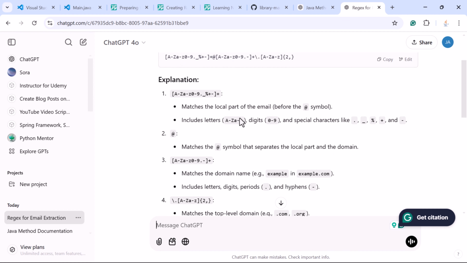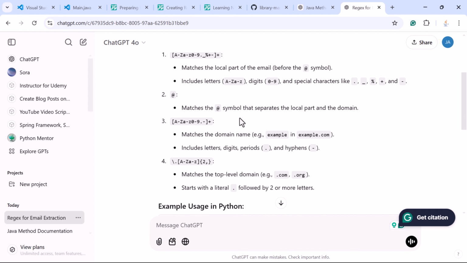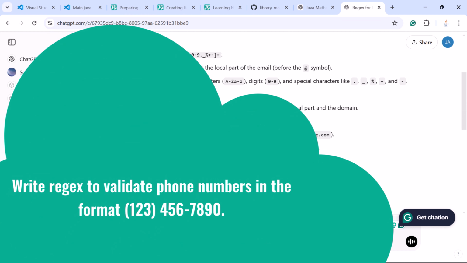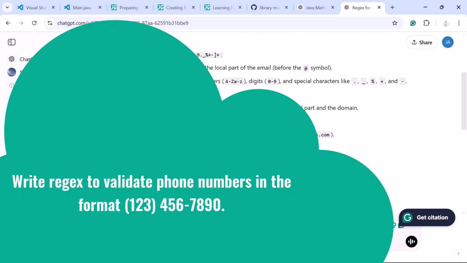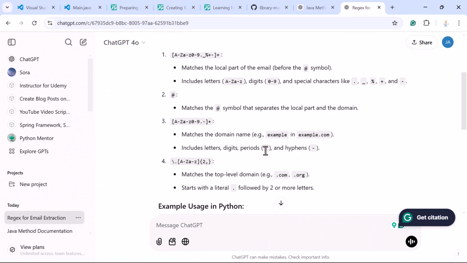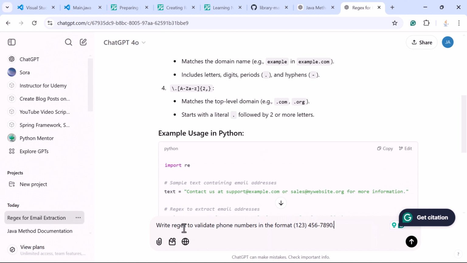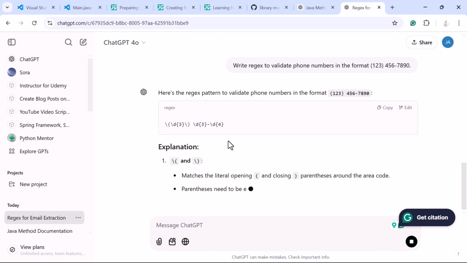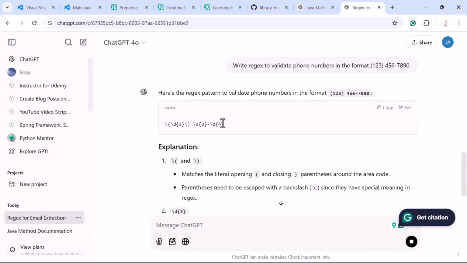Next, let us take a look into one more example like validating form inputs. Let us say we have a requirement to write the regular expression to validate the phone number in a specific format. Then we can ask ChatGPT to generate the regular expression accordingly. For example, let us say we want a regular expression pattern to validate the phone number in this particular format. Then we can just ask ChatGPT like this and submit the prompt, and let us see how ChatGPT provides the regular expression pattern. You can see here, this is the regular expression pattern to validate the phone numbers in this format.